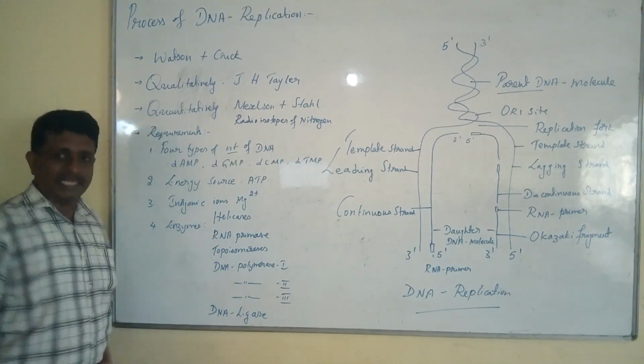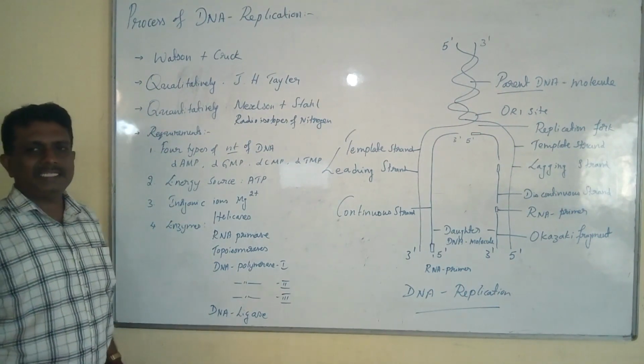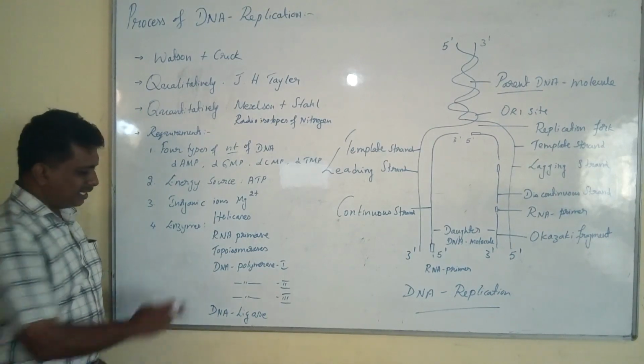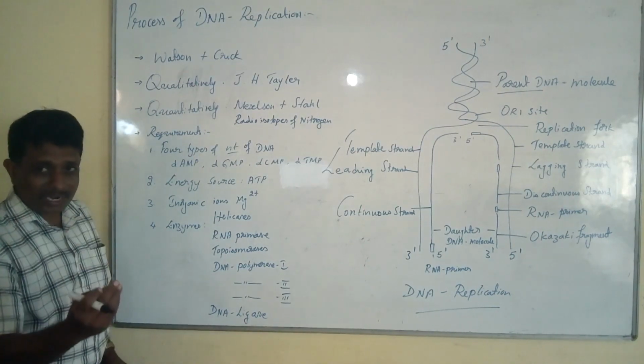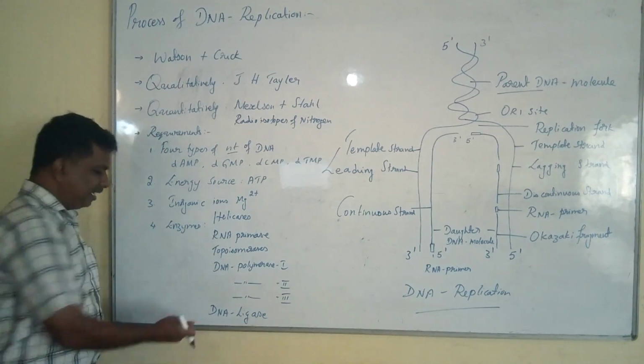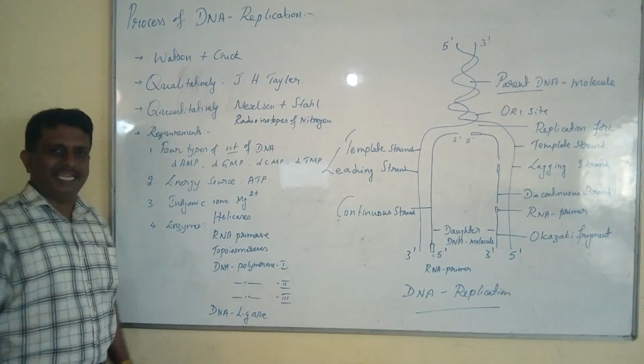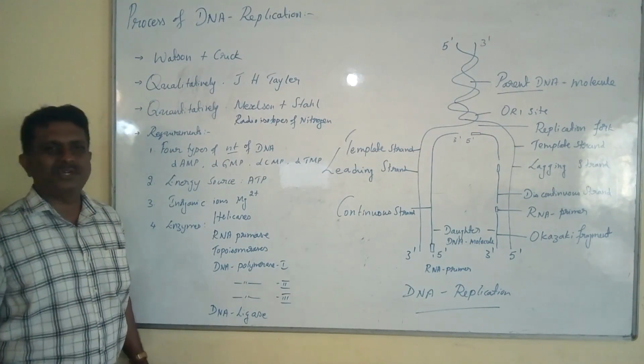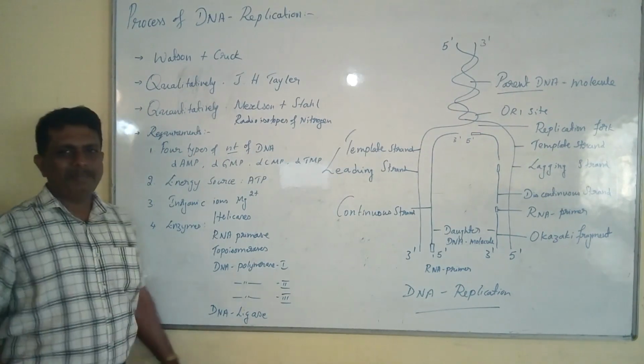In addition to this, it requires seven important enzymes, namely helicases, RNA primase, topoisomerase, DNA polymerase I, II, III, and the last important one, DNA ligase. These are the seven important enzymes very essential for DNA replication.